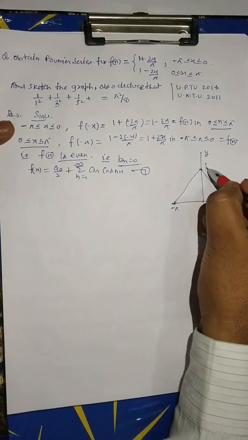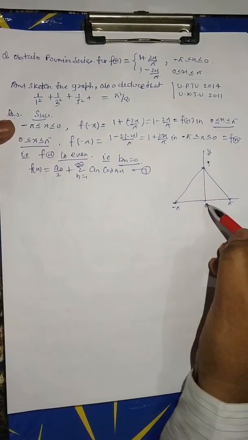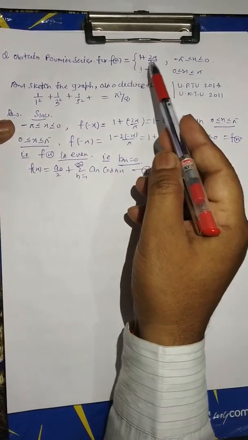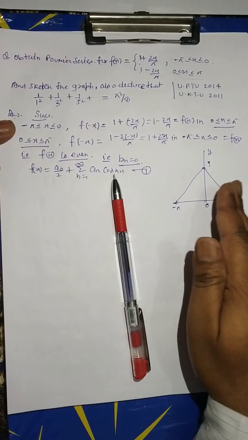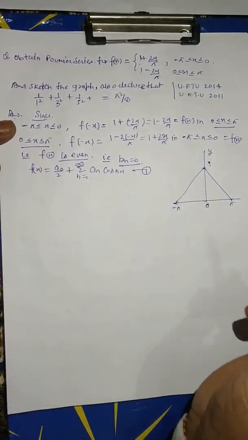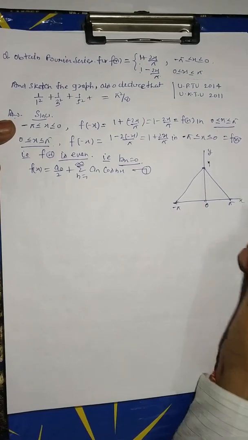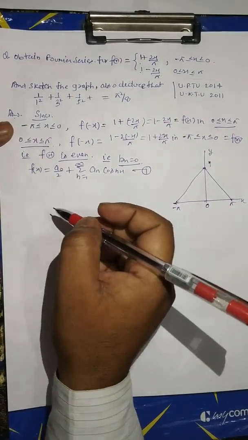This is the 1. This is the value from minus pi to 0. Value of f(x) is equal to 1 plus 2x upon pi, converting to this, and this is converting to this. This is the symmetric graph. This is the x-axis, this is the y-axis.